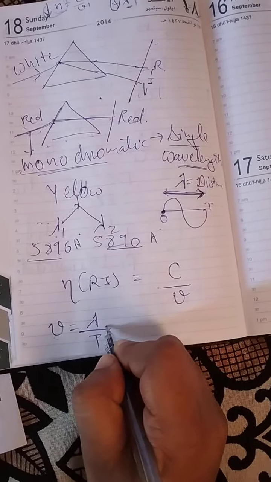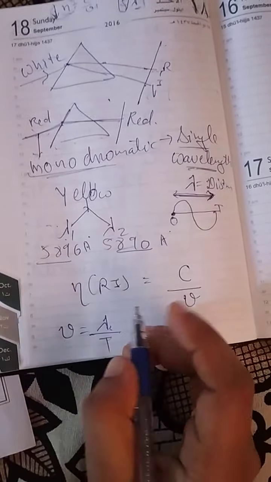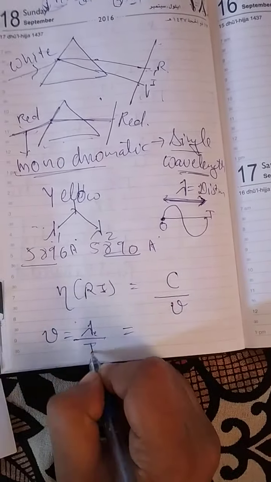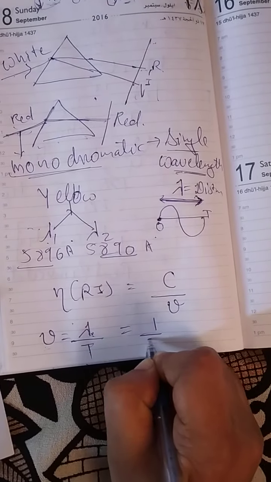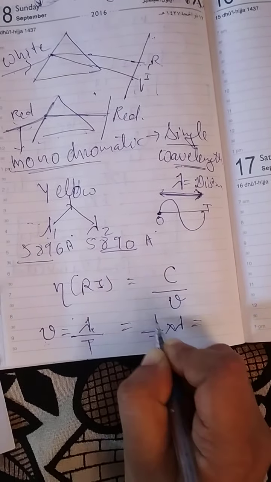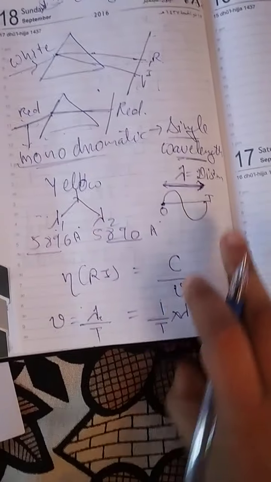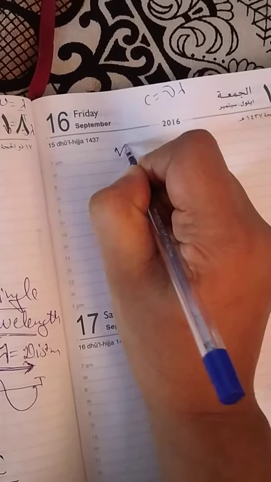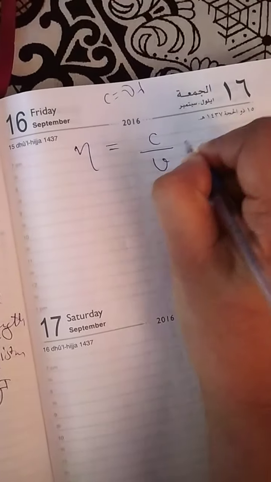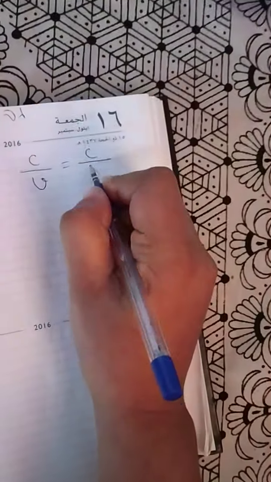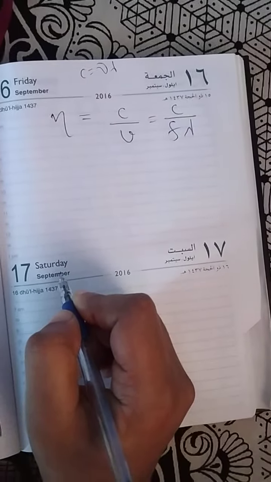Let's not take a component of light, just use the formula: velocity is equal to 1 upon t into lambda, and you know that 1 upon t is the frequency. So v is equal to f into lambda.